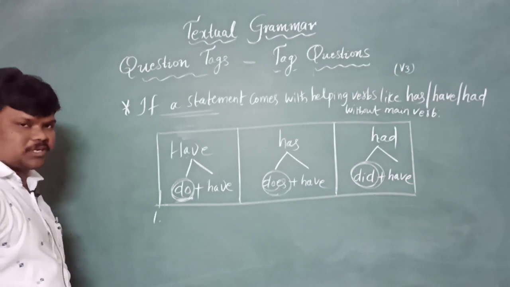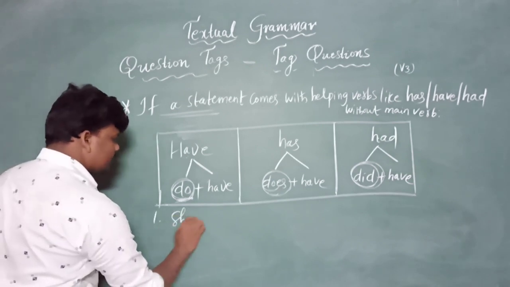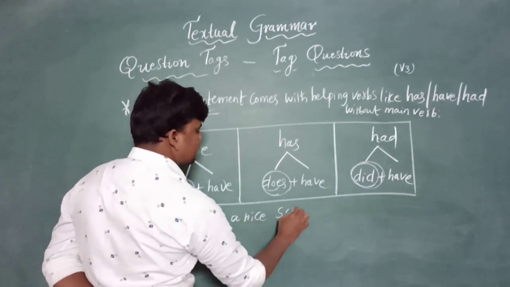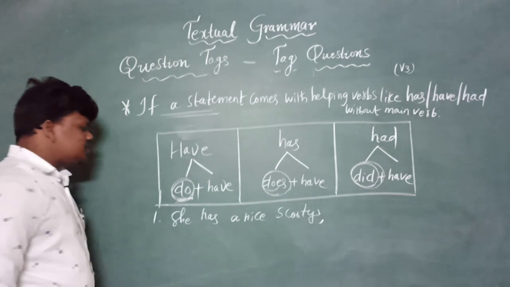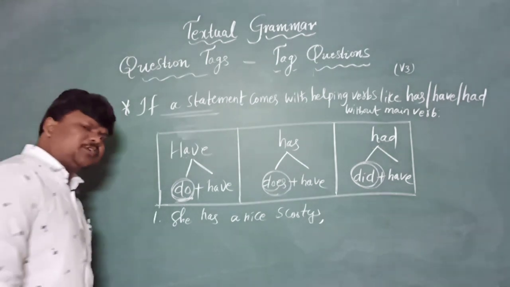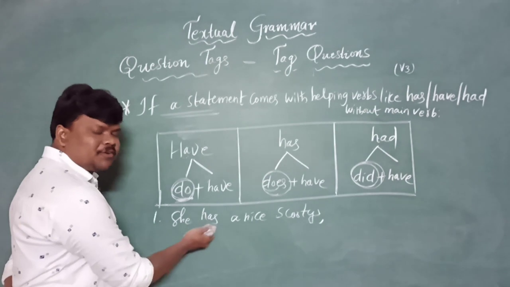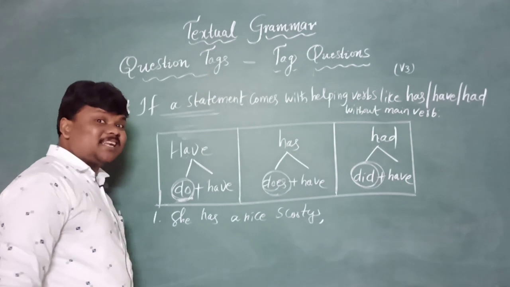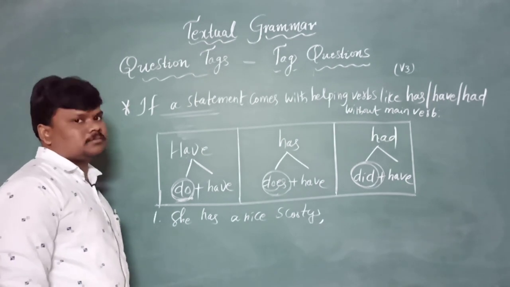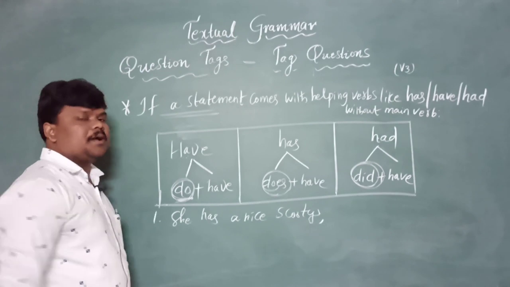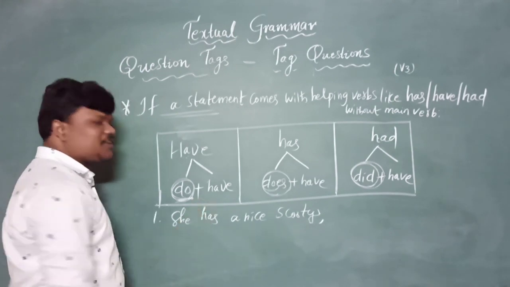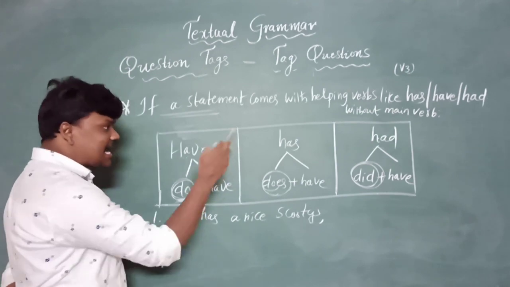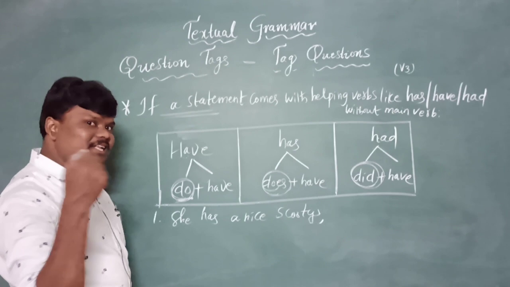First one. She has a nice scooty. Many students think that has is a helping verb here and they blindly write the question tag as hasn't she. So it might be wrong, because here has acts as a main verb. If there is no helping verb, has, have, had act as a main verb. They carry the main duty.